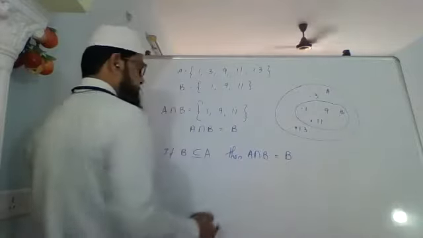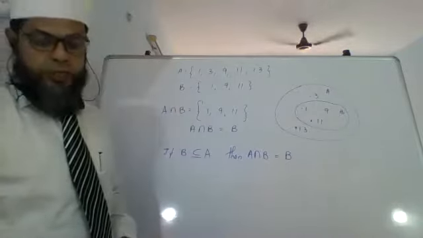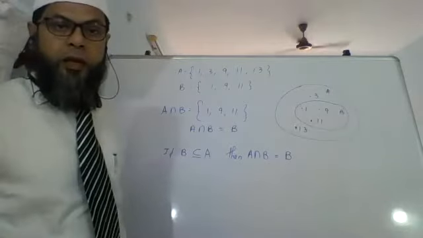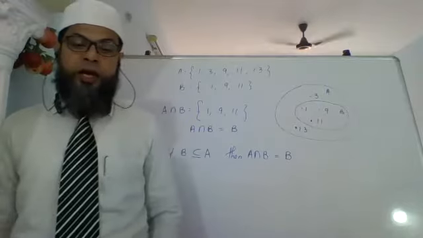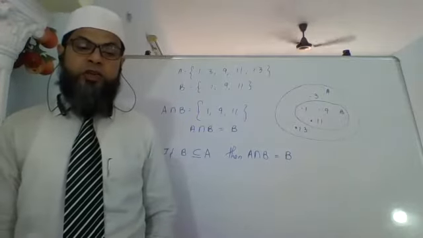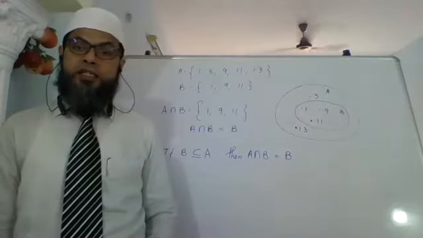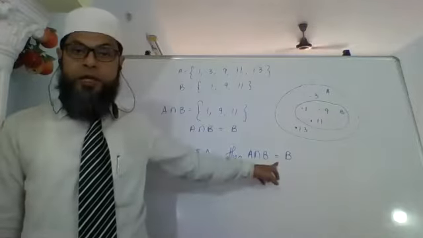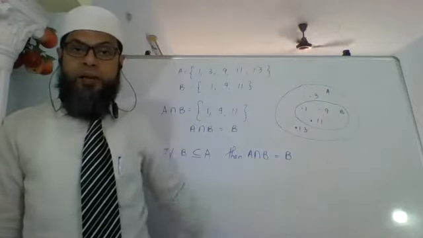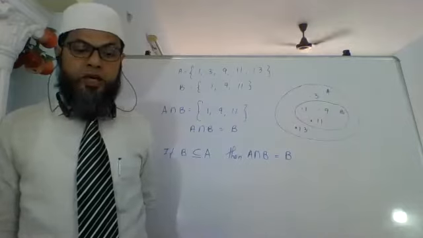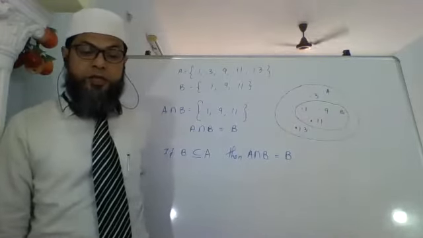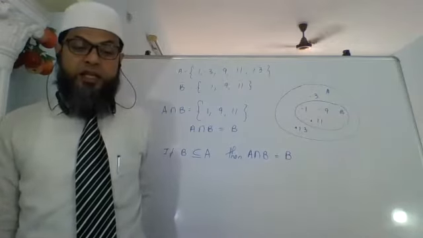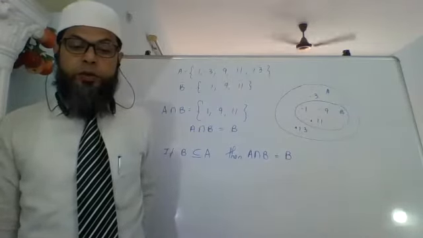If B is a subset of A, then A intersection B will always be B. Write the full example. If B is a subset of A, then A intersection B equals B.